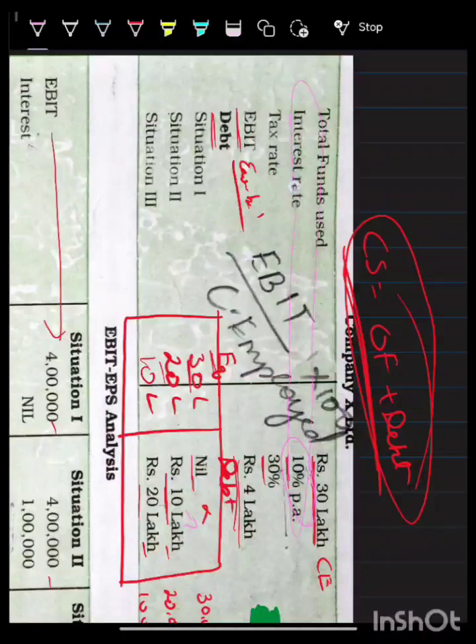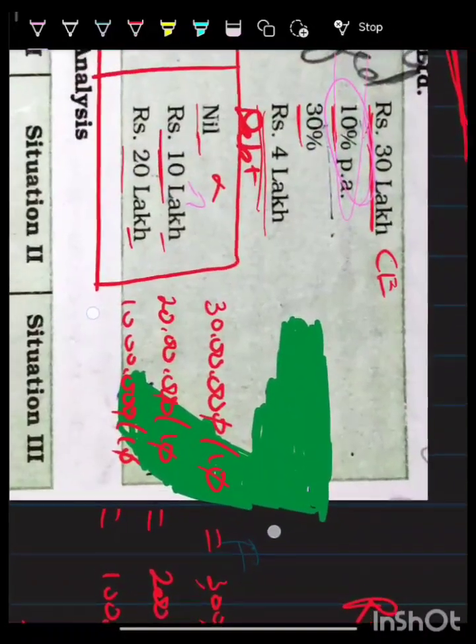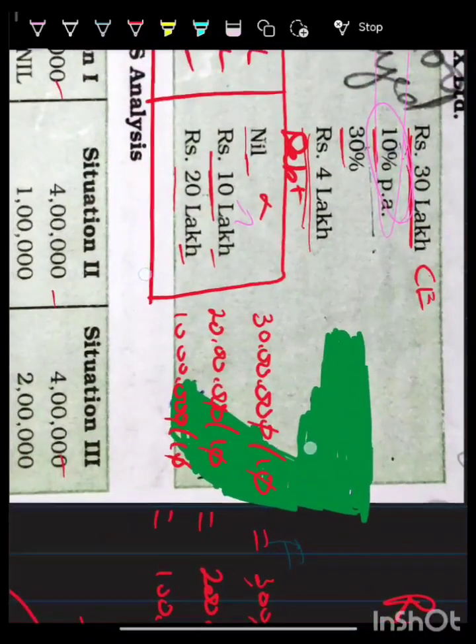It's a normal rate of interest, which is charged by the bank. So if you take a loan of 10 lakhs, for that you have to pay 10%. So what does that mean? 10 lakh into 10 by 100.